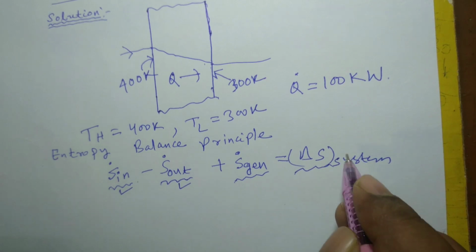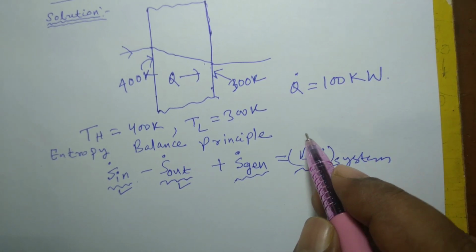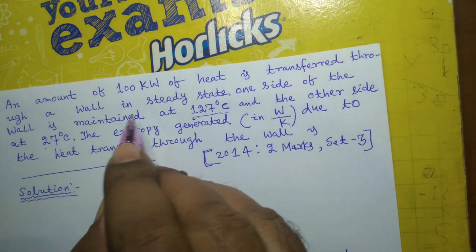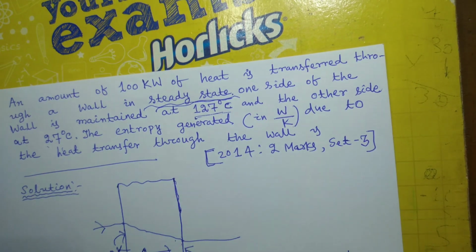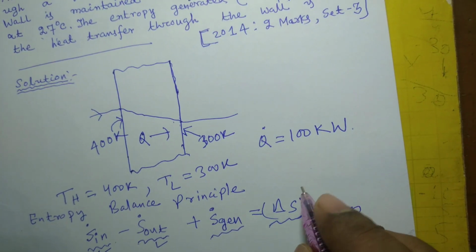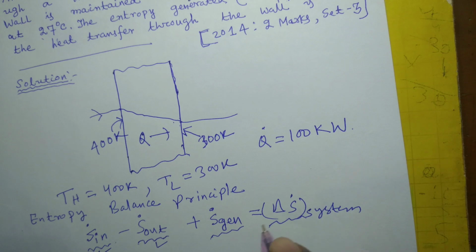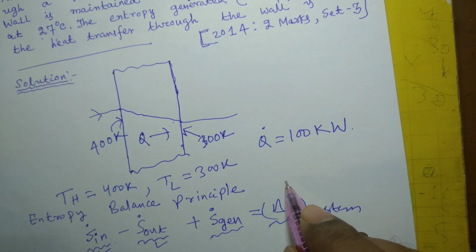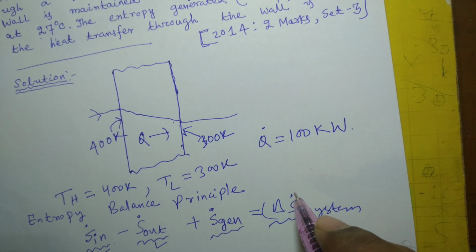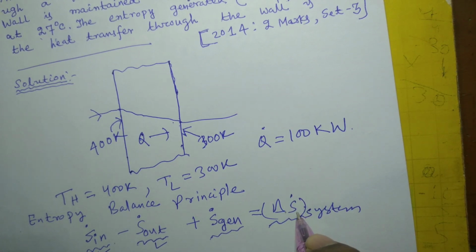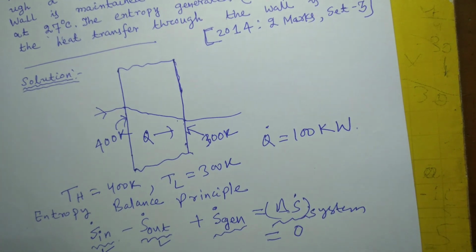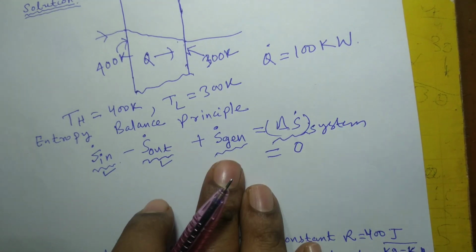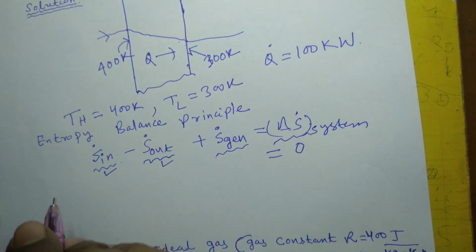Delta S system in this case is 0, because in the question it is written that it is in steady state. In steady state, no property changes with respect to time. Since we are calculating the rate of change of entropy, and entropy is a property of the system, delta S dot will be 0.